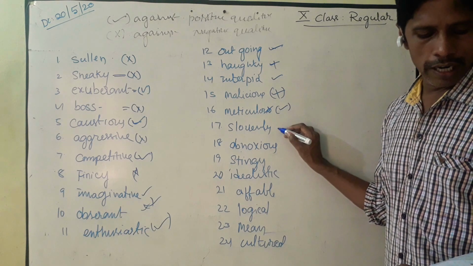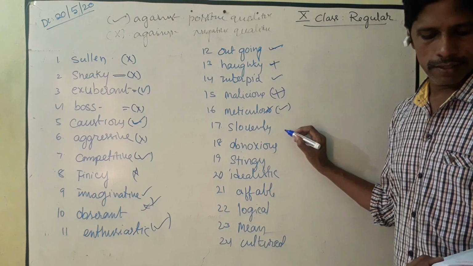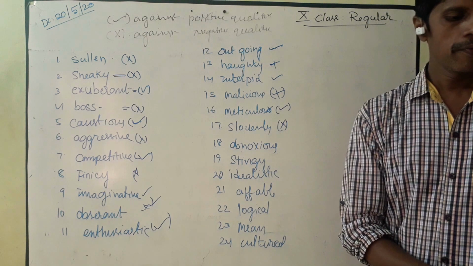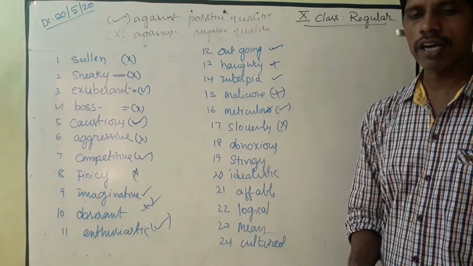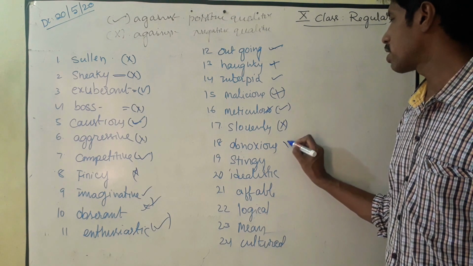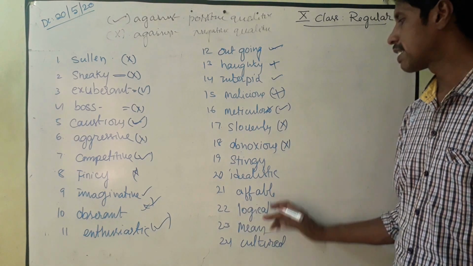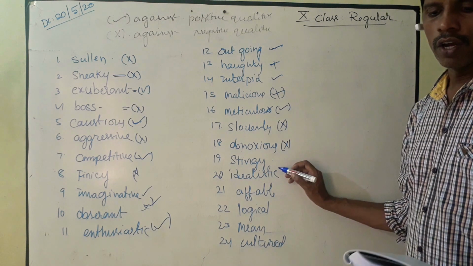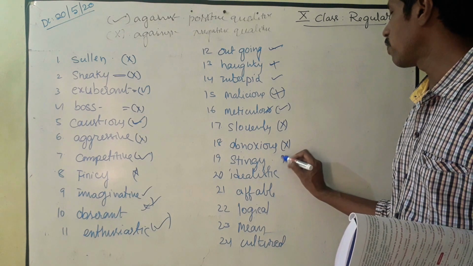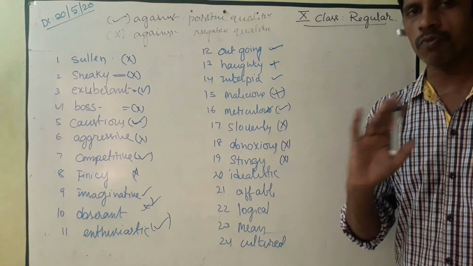And slovenly, the word slovenly means lazy, untidy and careless. So it is also a negative quality. Obnoxious, the next one. The word obnoxious is a negative quality, that means very offensive or unpleasant, rude behavior. That is obnoxious, very unpleasant and unwanted behavior also. And stingy, next the word stingy, not a generous person, especially with money. That means a negative quality. He was stingy, he's a stingy boy, that means that person gives very high importance to money, not to human values.